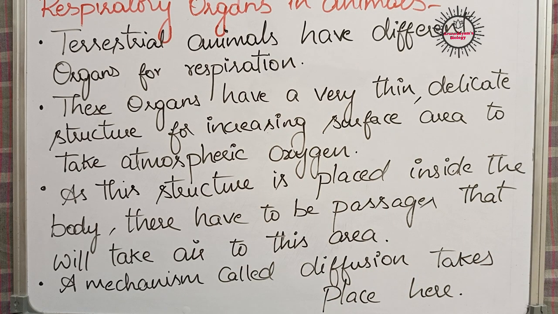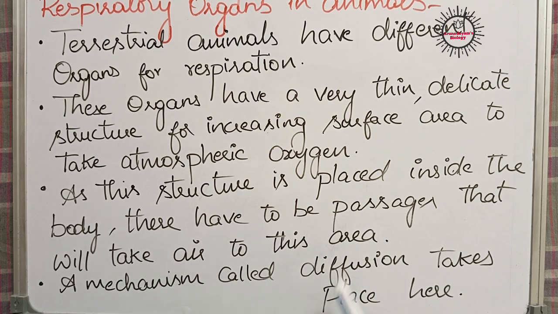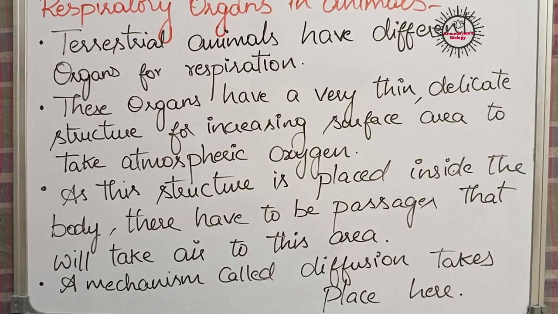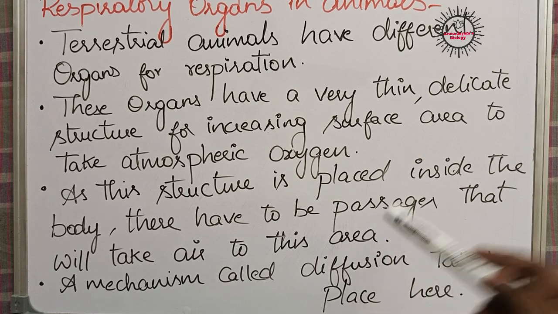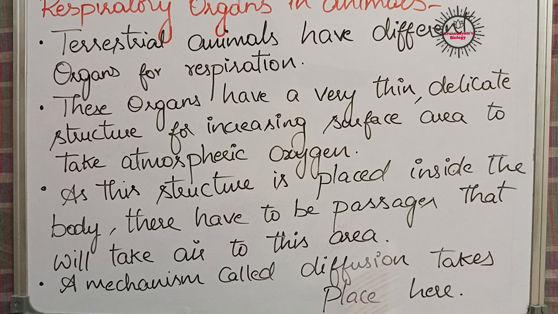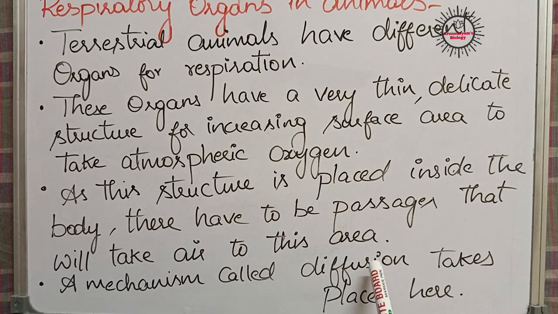As it is present deep inside the body, there must be some passages which take air from outside into them. We are taking oxygen through air from outside, and this structure is present deep inside the body. So between these two, some passages are present which take that air from the atmosphere to this structure. The mechanism which takes place in this structure is called diffusion. Already we have discussed it. After the air reaches this structure, a process called diffusion takes place.